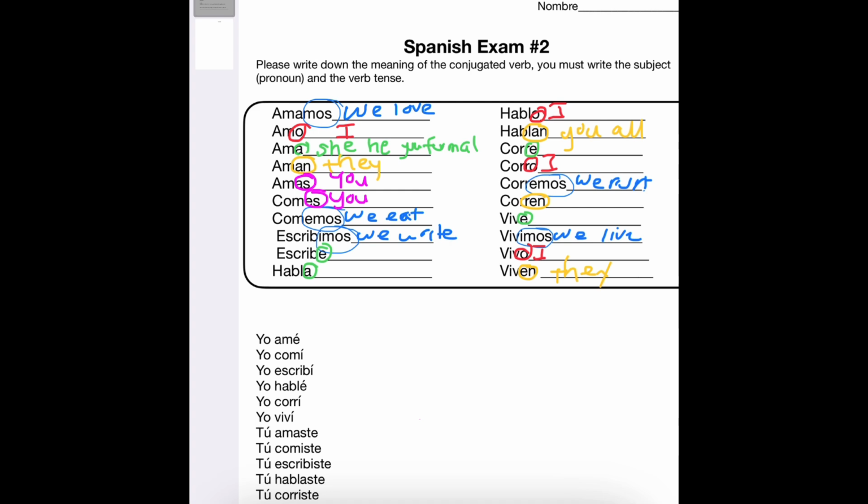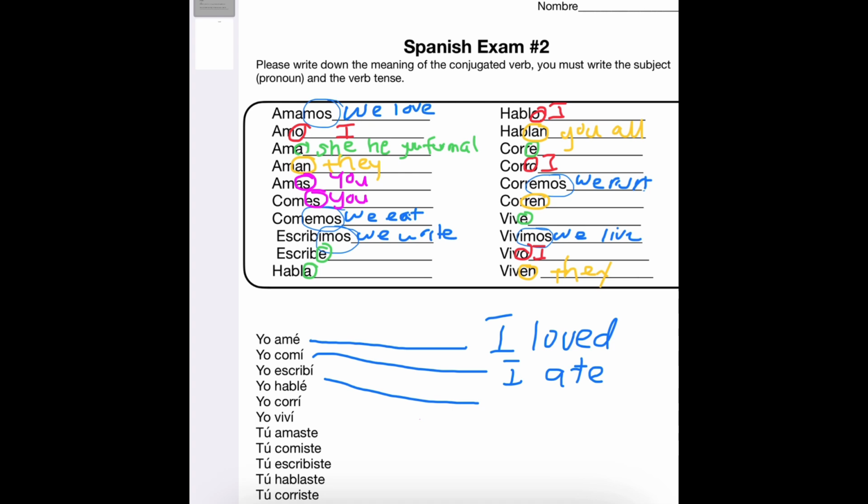Now let's jump into the second part. The second part is just matching. There will be options on the right hand side. I will write, for example, I loved, and you are going to match with the line. And yo comí, I ate. The way I'm presenting it in this format is very similar, but I'm just going to scramble them. What's important is that you pay attention to the first part.